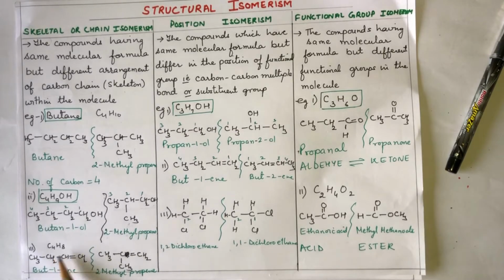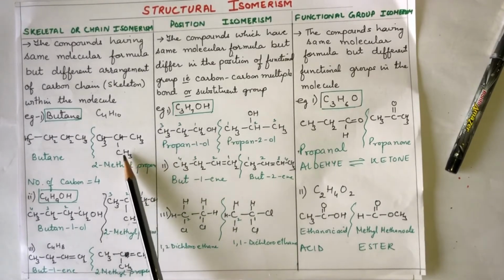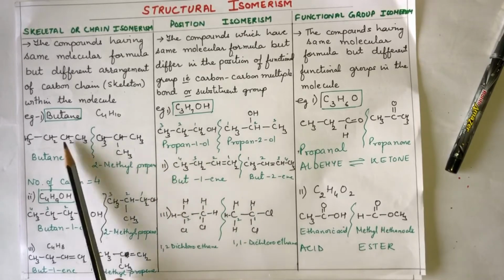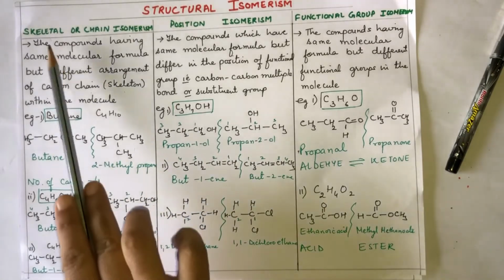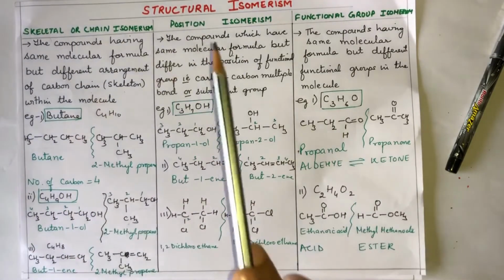Another example, butene. C4H8, straight chain, 1-butene. Now this CH3, if I bring it down over here in the branch chain, it becomes 2-methyl propene. Count the number of carbons, 1, 2, 3, 4. Four carbons should be there in butene. Hydrogen 8: 3, 5, 6, 7, 8. So in both the cases, only the carbon has changed its position. So it becomes chain isomerism or structural isomerism.